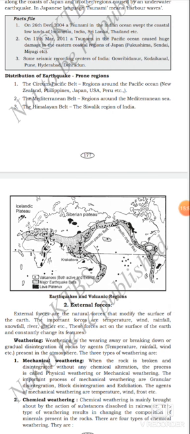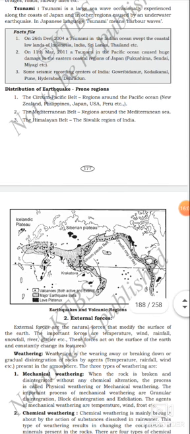Let us see now the distribution of earthquake-prone regions. The Circum-Pacific Belt: regions around the Pacific Ocean, New Zealand, Philippines, Japan, USA, Peru, etc. Second is the Mediterranean Belt, regions around the Mediterranean Sea. Third is the Himalayan Belt, the Siwalik region of India.